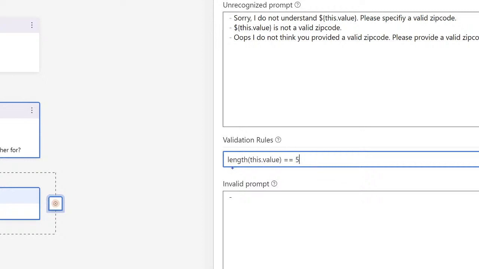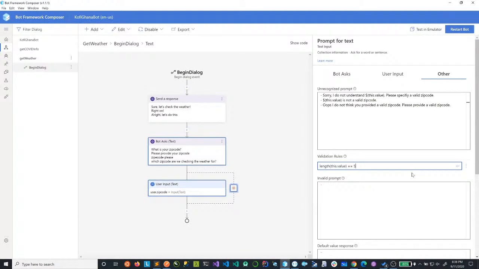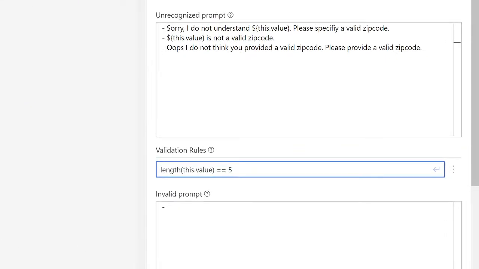Now, if this is not valid, it would use one of the prompts specified here. So let's go ahead now. Something you need to note, it really got me the first time. See this?